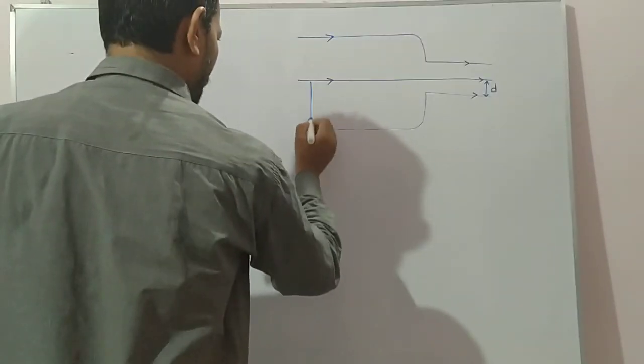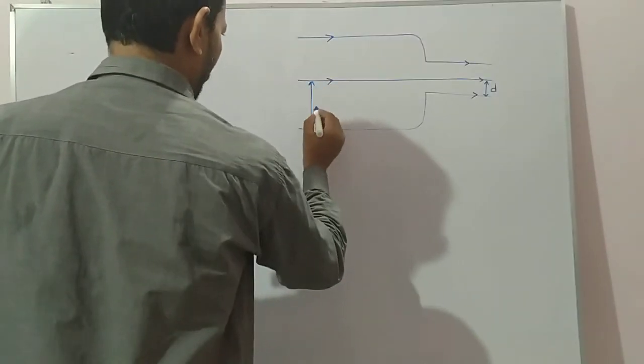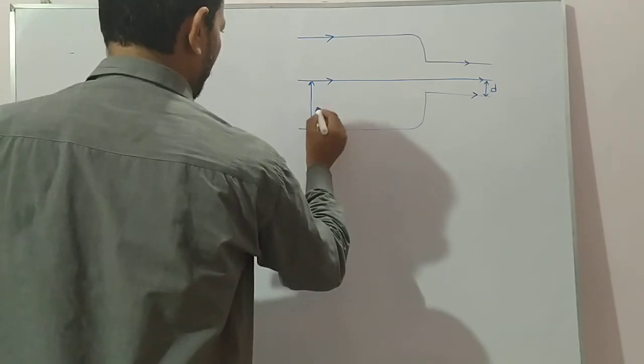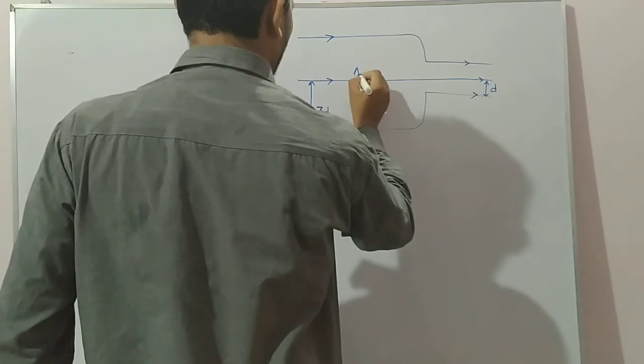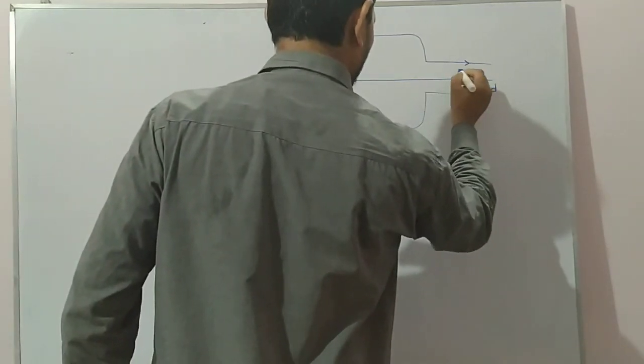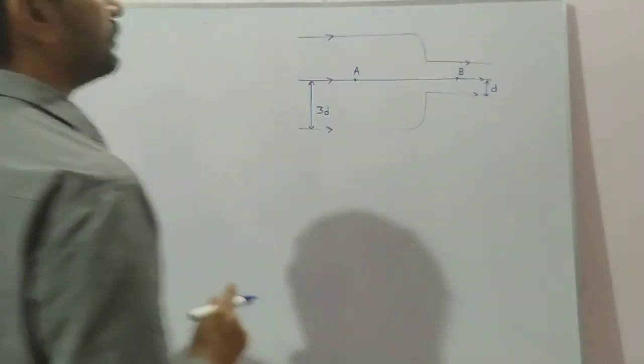Here it is, this distance is 3d. This is position A, this one is B.